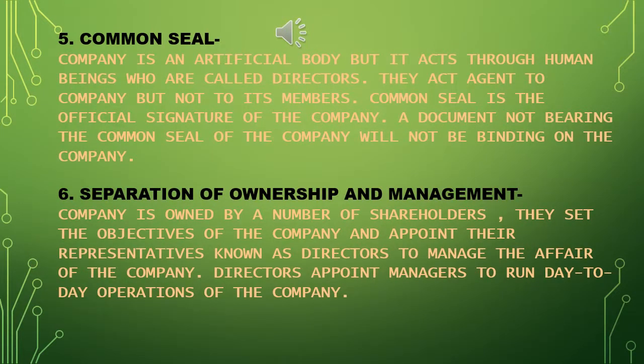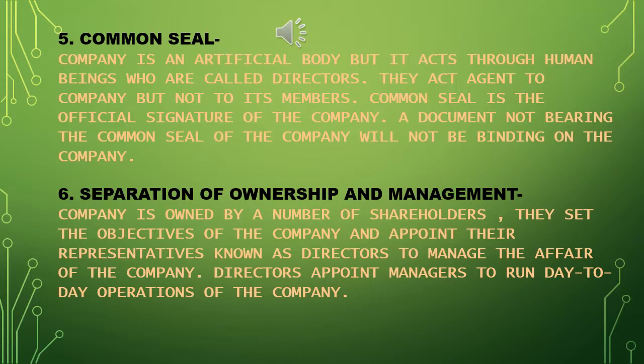Fifth, common seal. A company is an artificial body, but it acts through human beings who are called directors. They act as agents of the company, but not of its members. The common seal is the official signature of the company. A document not bearing the common seal of the company will not be binding on the company.